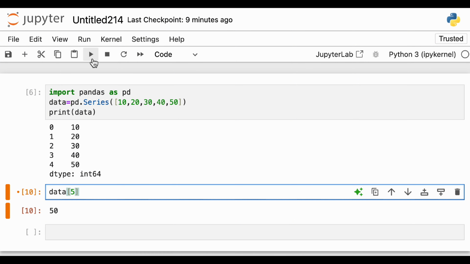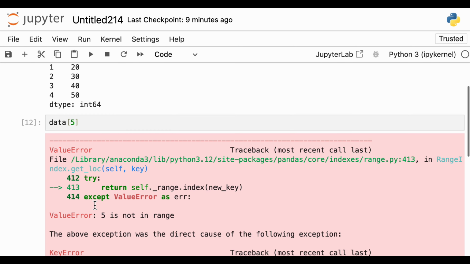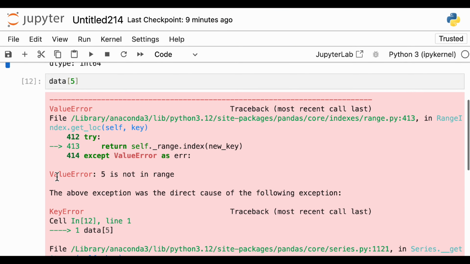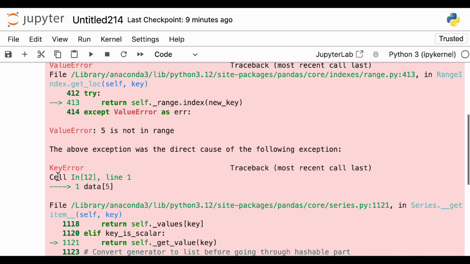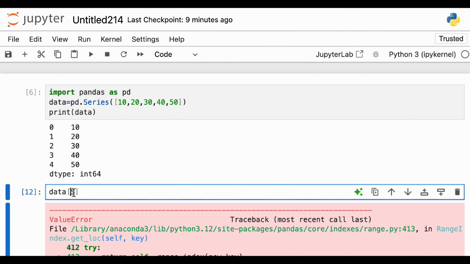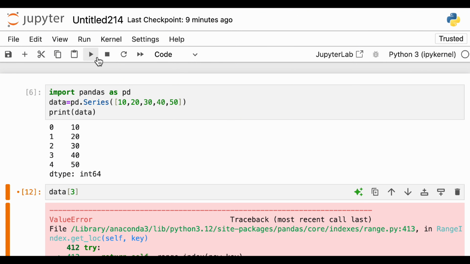Let's see what comes. Okay, it will give an error: value error, such a value does not exist. If you remember from the previous Python class, there are value errors and key errors. So this key is not present. 5 is not present, so we can only take indexes up to 4. This is how things are done.